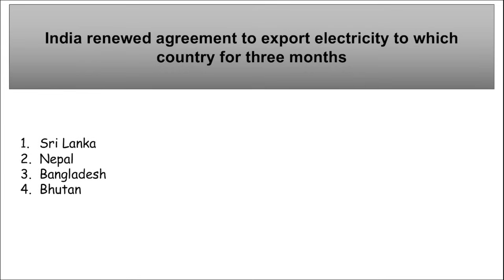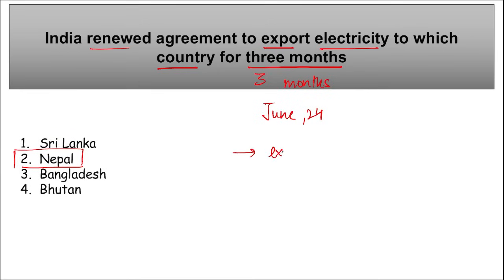So let's start. First question is, India renewed the agreement to export electricity to which country for 3 months? For 3 months, this India's agreement with which country has been renewed, and it is till June 2024. Right, this was with which country among the following? It was with Nepal. So India renewed an agreement to export electricity, right? This agreement is to export electricity, and it was with Nepal, right?